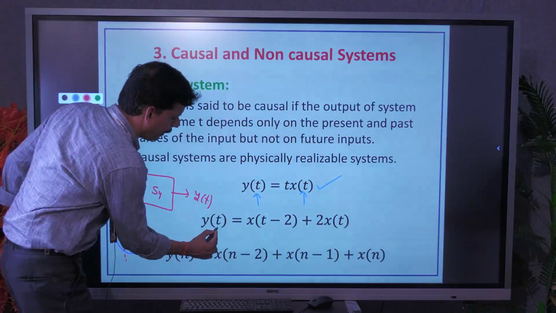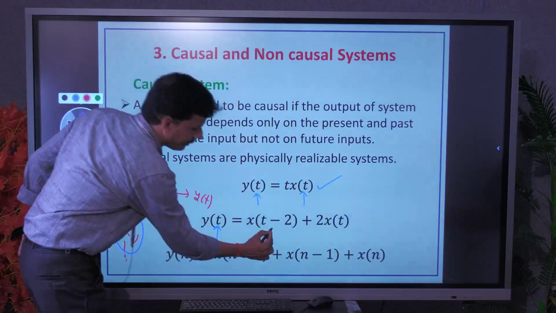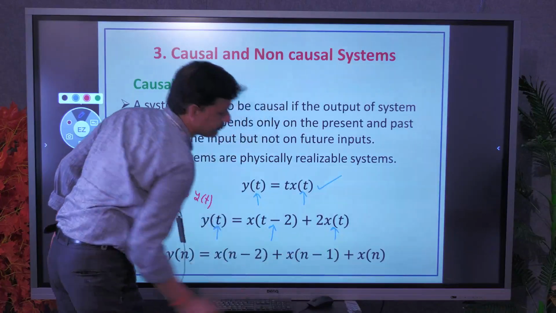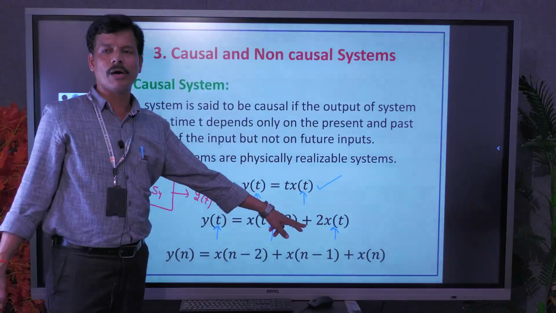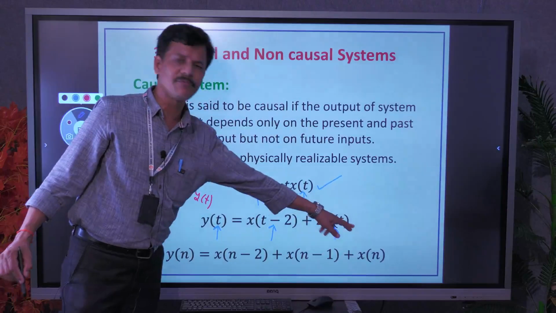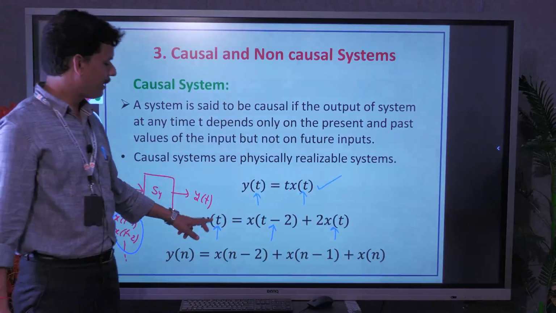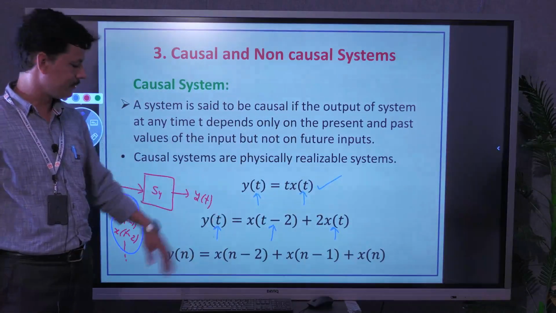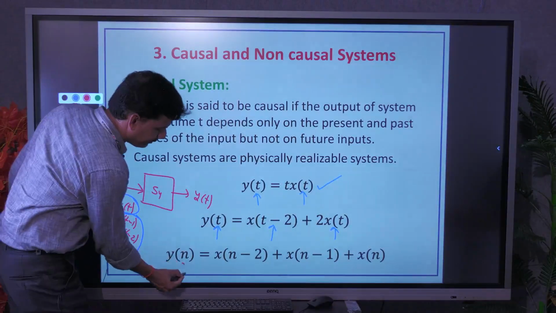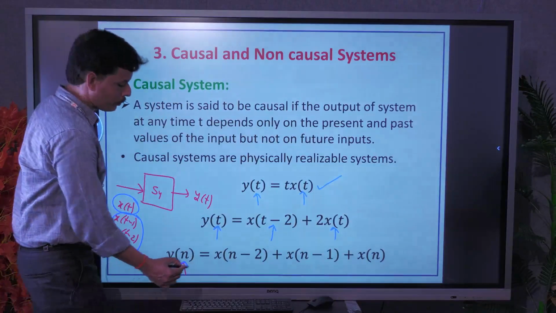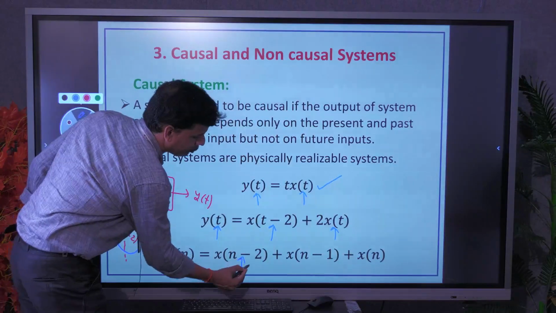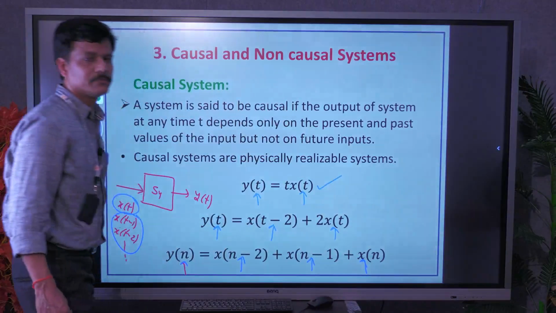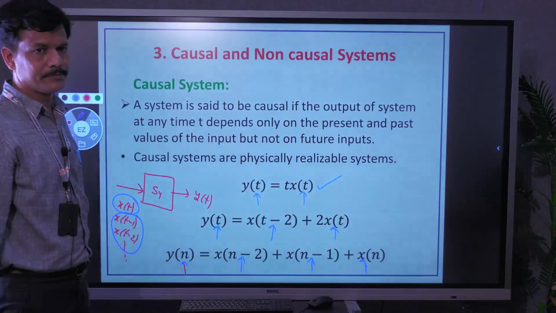Similarly, in the second example, present output at t depends on past values of input and present values of input. t minus 1, t minus 2 are past values of input, whereas x of t is the present value of input. So present output depends on past and present values of input. So it is also causal. Similarly, in discrete time, the present output depends on past values of input and the present value of input. So here again it is causal.